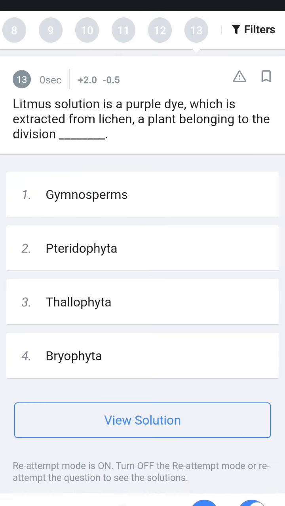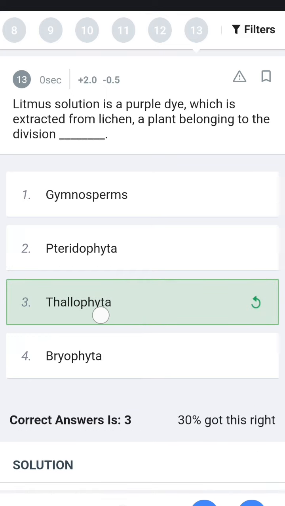Next, litmus solution is a purple dye which is extracted from lichen, belonging to which division? It is gymnosperms, angiosperms, pteridophyta, thallophyta or bryophyta. Lichens belong to thallophyta.